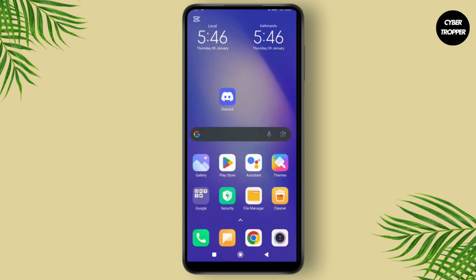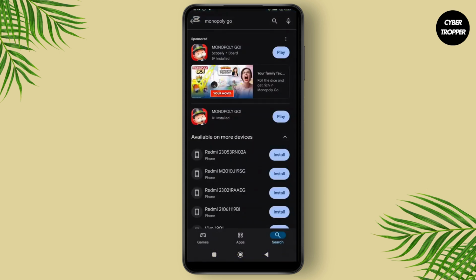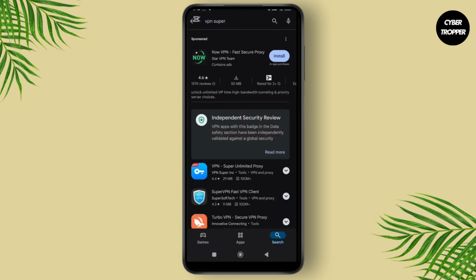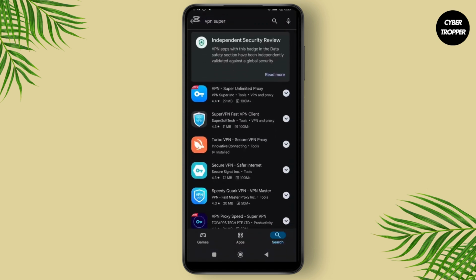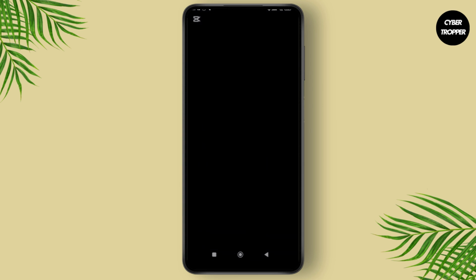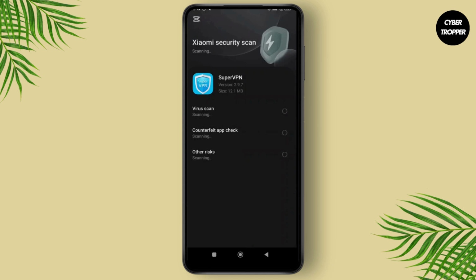For this, you can go to the Play Store, or App Store if you are using iOS, and search for any VPN you would like to download. You can simply download and install the app, and after the installation, set up the VPN by following the instructions provided in the app. And once the VPN is active, try launching Monopoly Go again.